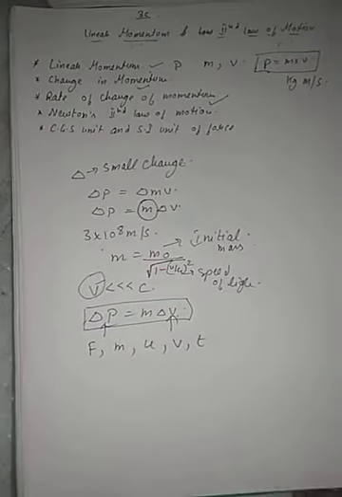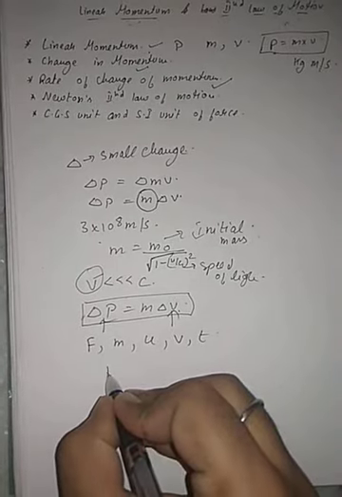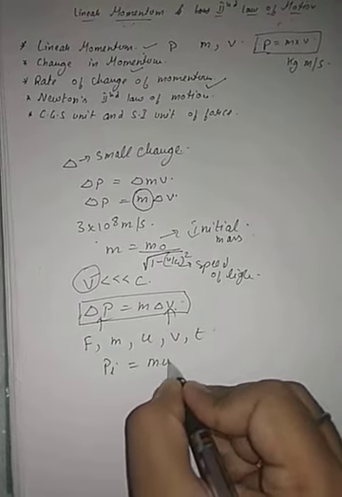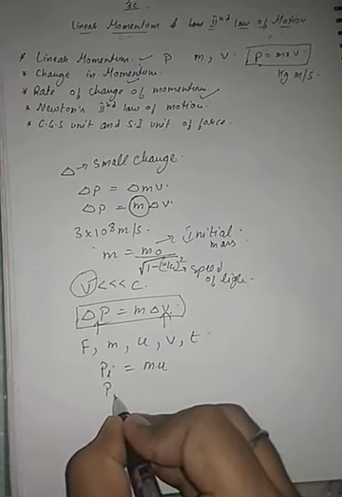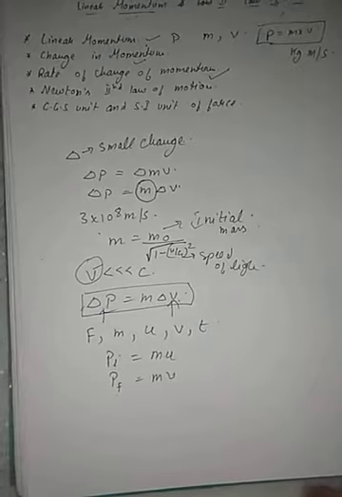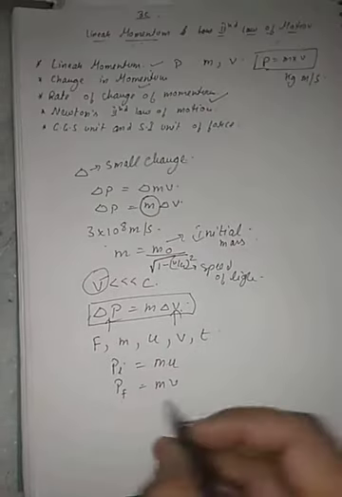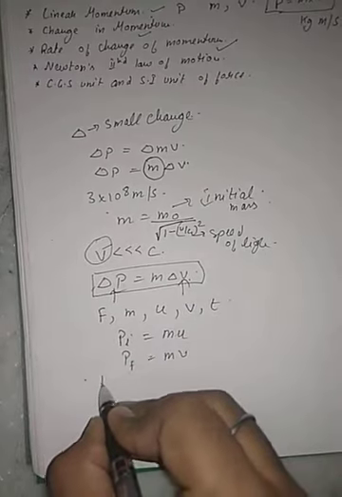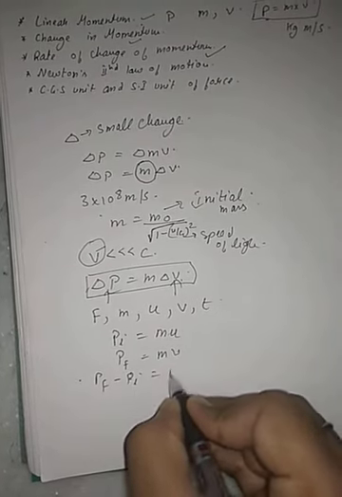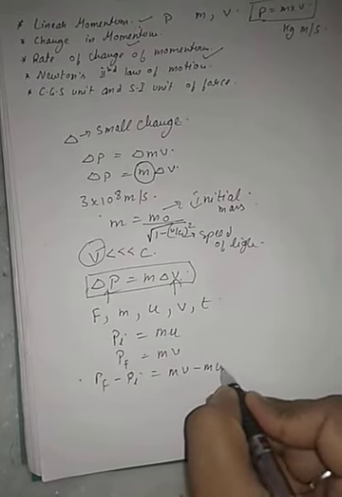The initial momentum, p i, is m into u. The final momentum, p f, is m into v. The change in momentum, p f minus p i, is mv minus mu.